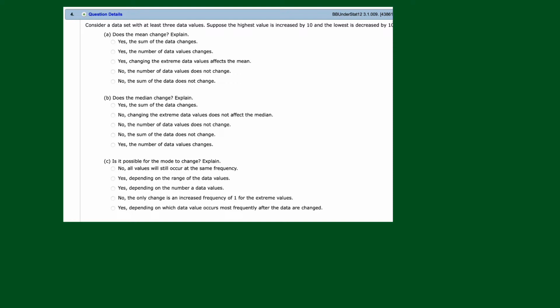Okay, that's the first question. Does the mean change? Yes, the sum of the data changes. Yes, the number of data values changes. Well, the number of data values is not changing, right? We're just going up by 10 and down by 10. Yes, changing the extreme values affects the mean. No, the number of data values does not change.